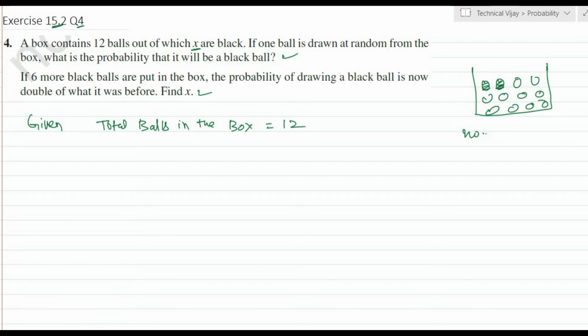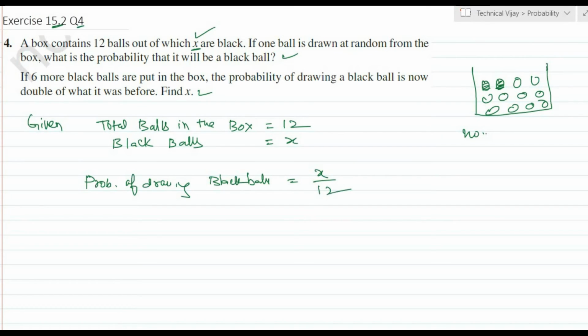They are equal to 12. Okay. Now black balls. How many are there? Black balls is equal to X that he has given. Okay. Now probability of drawing a black ball is equal to what? X by 12, because this is total number of black balls divided by total number of balls in the box.